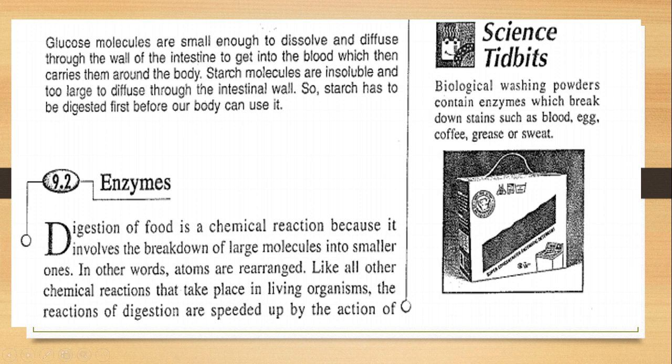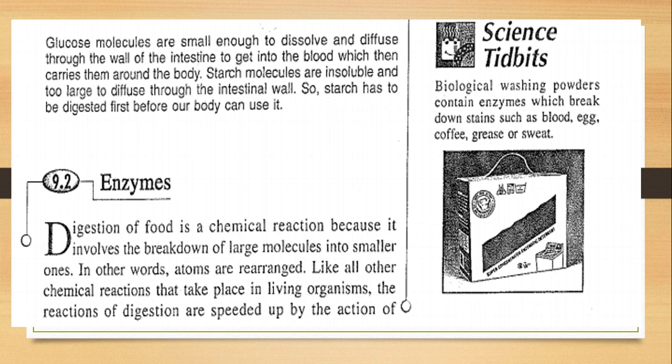Dear students, please come to page number 82. Here is some extra information for you; I have mentioned a question in your assignment as well, so there is a need to discuss this. Biological washing powders contain enzymes which break down stains like blood, egg, coffee, grease or sweat. As you know, you are very familiar with Ariel, the washing powder that you use at your homes, or that your mother might use for washing your clothes.